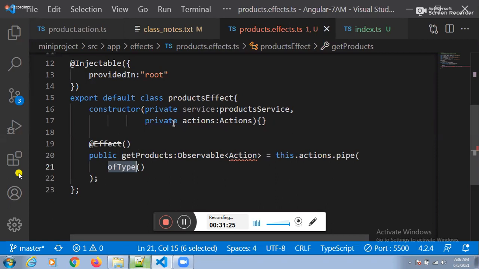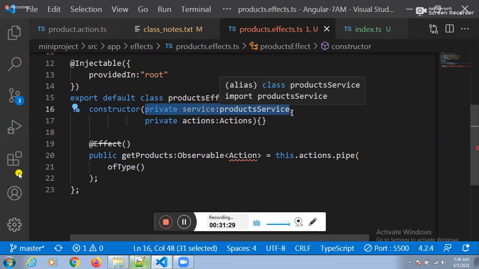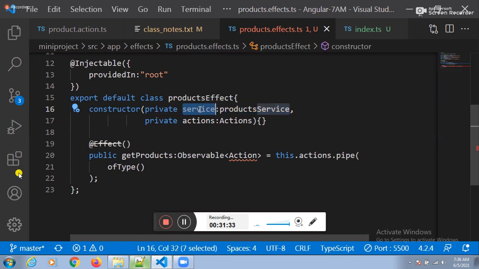Is first idea depending on network call? No, sir. For the first action, no network call. So because of that reason, we need to take the of type.